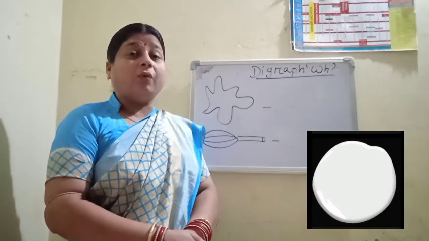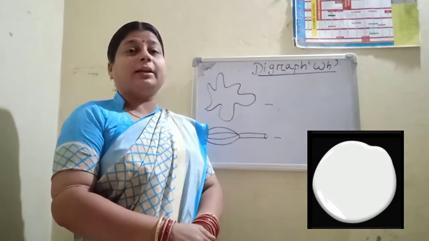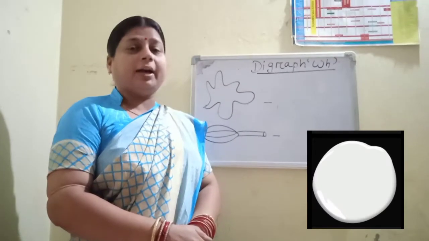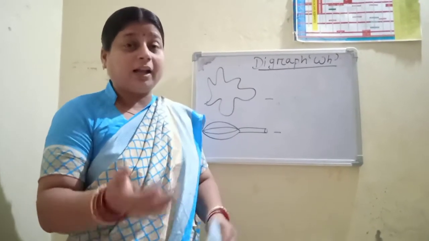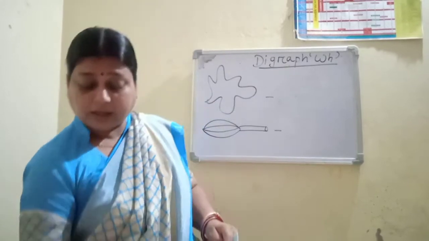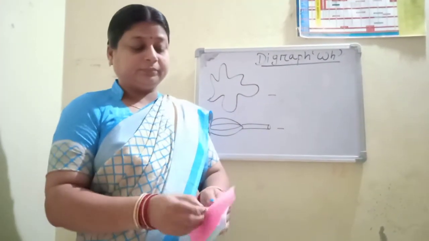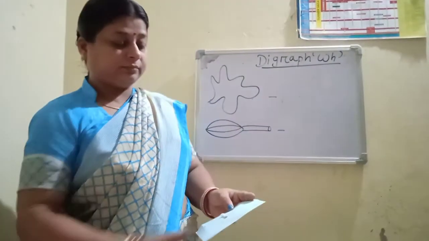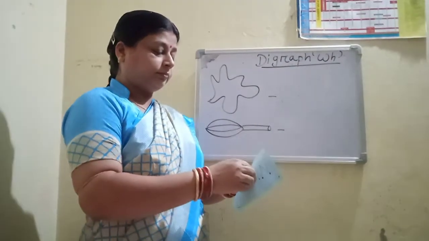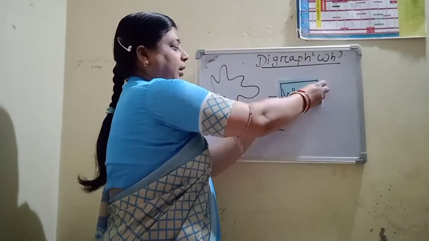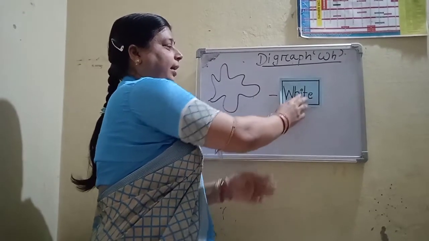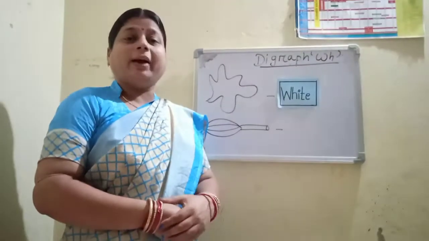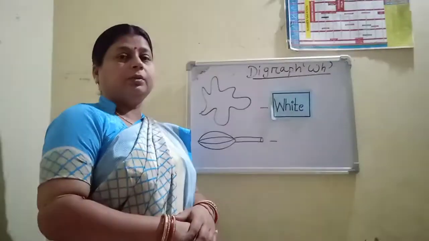Okay. What is the next picture? This is white. White. What is the spelling of white? W-H-I-T-E. White. White is a color. Okay. White is a color name.